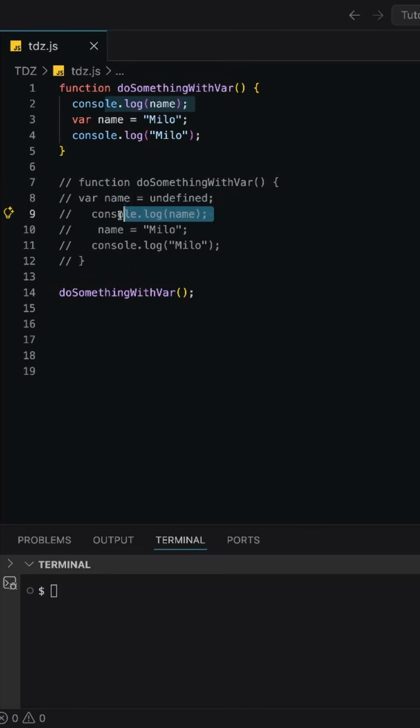When we log this, just after this, we do not get a reference error, but we get undefined as output. After this, JavaScript will initialize it with this string called Milo, and then we will get this output. When we run this, we get undefined and then Milo.